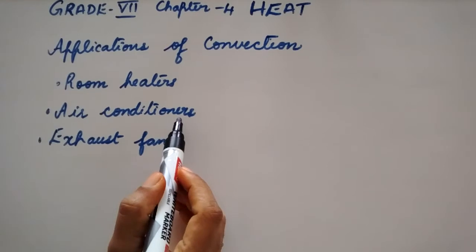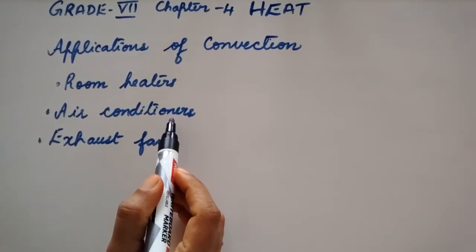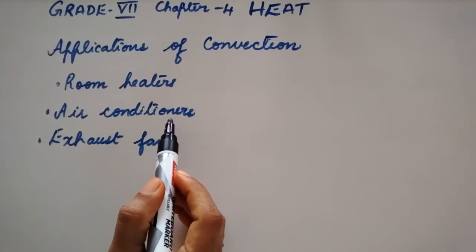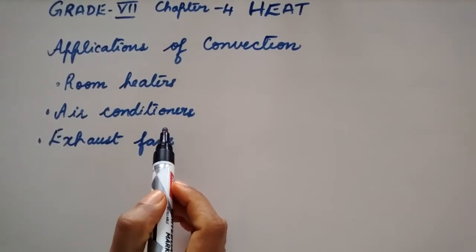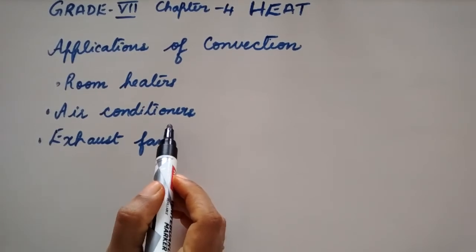Next is the air conditioners. Air conditioners are fitted at the higher level on the ceiling. So this cools the air which then sinks towards the floor. The warm air near the floor rises upwards, and this process will continue and it will result in cooling of the room.